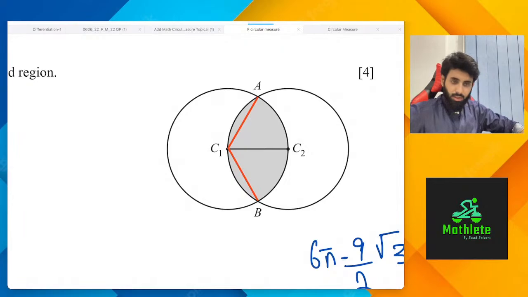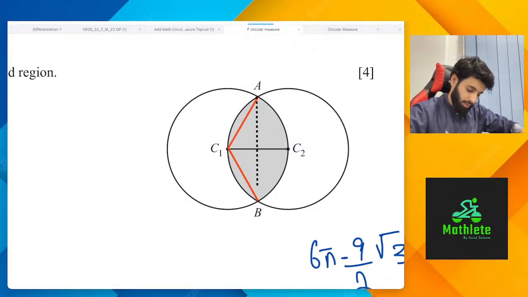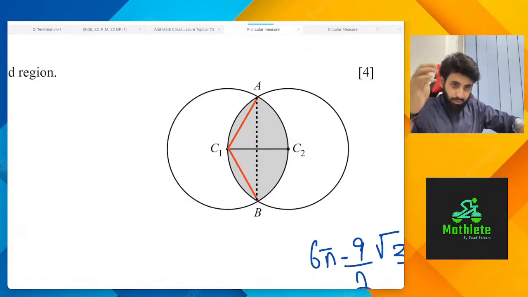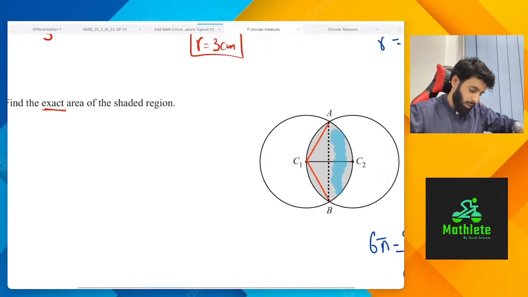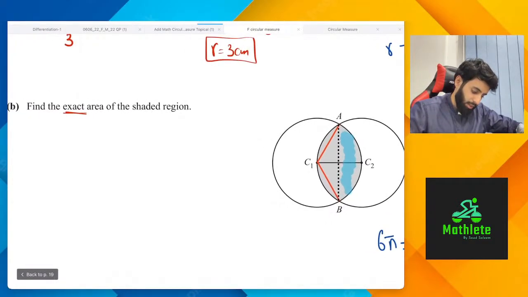Area of triangle minus area of sector. Divide into half. Yeah, that's a good idea. Okay, so how about, now I'm sure a lot of others also were thinking the same. How about I divide this into half? And let's say I find out the area of this blue region. So how about you guys tell me how exactly are we going to find out the area of the blue region?